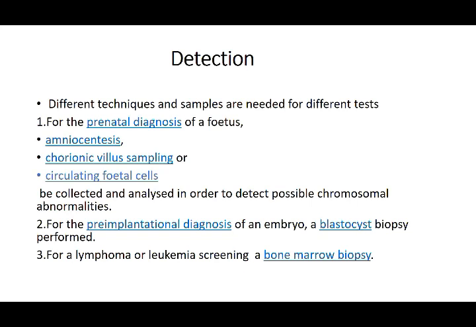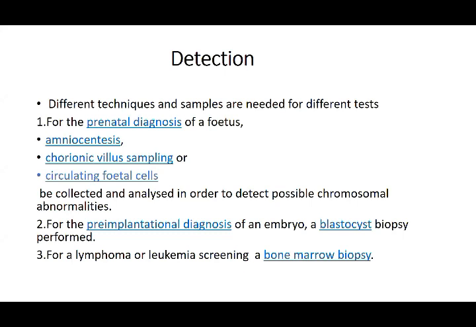Then circulating fetal cells can be collected and analyzed to see whether they are normal or abnormal, in order to detect possible chromosomal abnormalities. Then, for the pre-implantation diagnosis of an embryo, a blastocyst biopsy can be performed. That means as early as implantation, cells can be taken and the diagnosis can be made. Then for lymphoma and leukemia screening, a bone marrow biopsy can be taken in intrauterine life, and it can be detected whether a blood cell problem is there or not. So you can do all these tests.